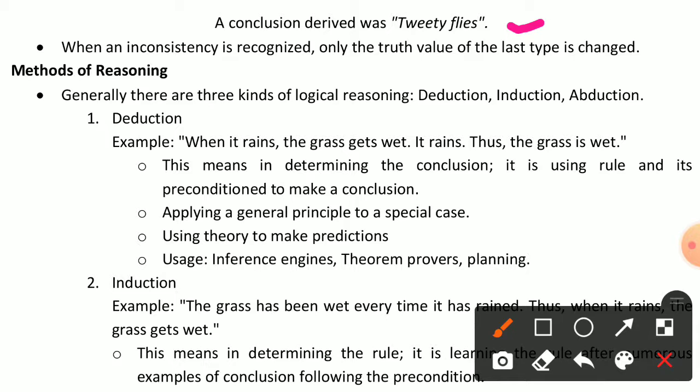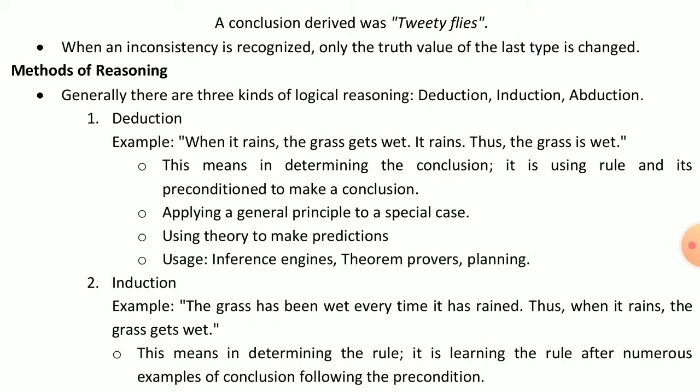Now we can learn the methods of reasoning. Here three different methods are given for reasoning. First is deduction, second is induction, and third is abduction. Generally there are three kinds of logical reasoning, or we can say that three different methods are used for reasoning: deduction, induction and abduction.